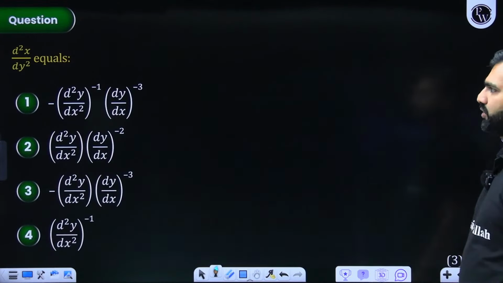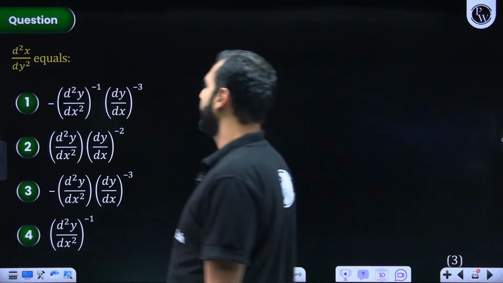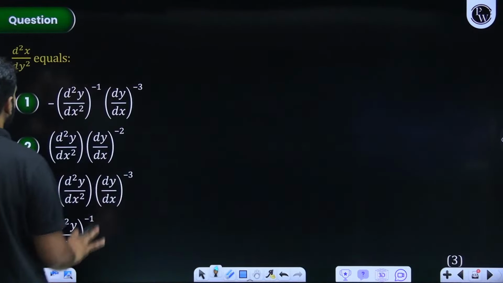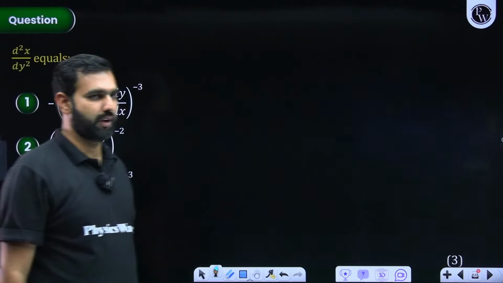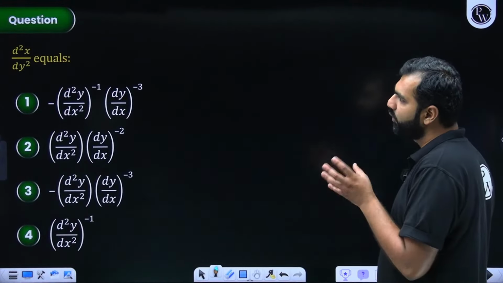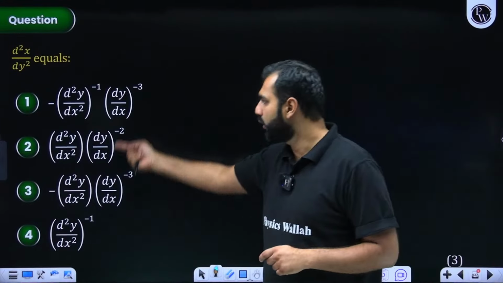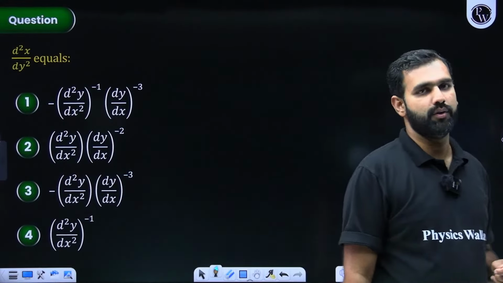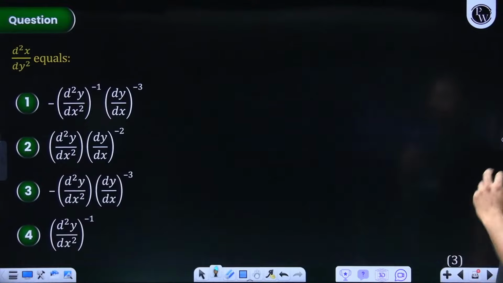The next question. This is an interesting one, and I'll be really hoping that many of you get the right answer to this question. A lot of students commit a lot of errors here. So when you look at d2x by dy square, how do you interpret it? Which option is the correct option? Can you help me with the correct option here, students?